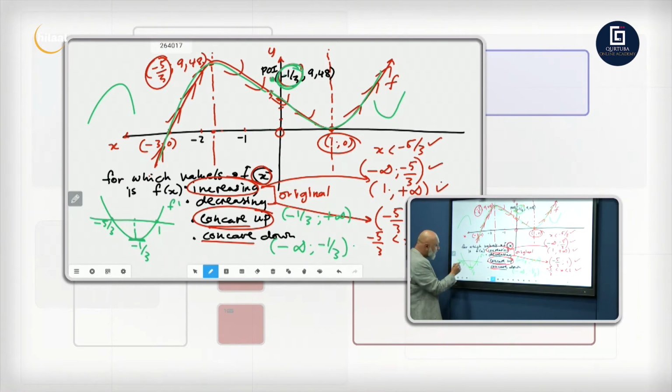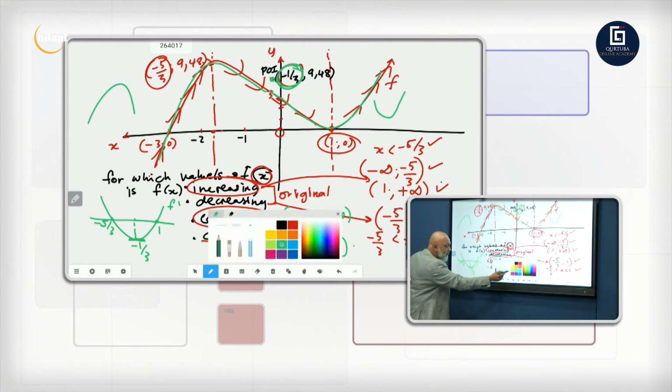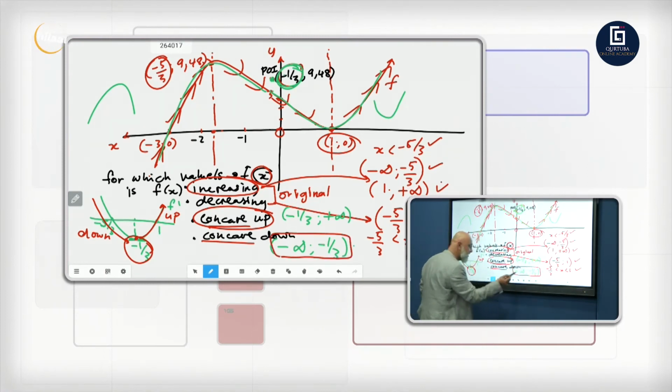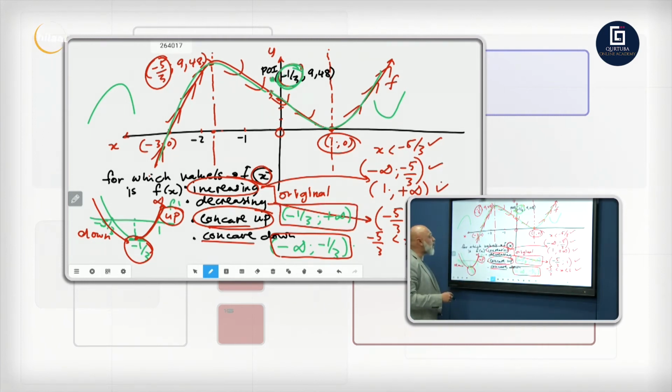Right, so here we go. You can clearly see here, concave down, concave up. Let's change the color. Let me just show it to you. You can clearly see concave down, and then from this point going up, that's concave up. So where is it concave down? From negative infinity up to minus a third. So we don't think we're right, we know we're right. And where is it concave up? From minus a third to positive infinity. That's just another way of determining where your graph is concave up.